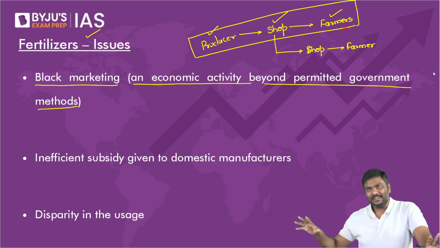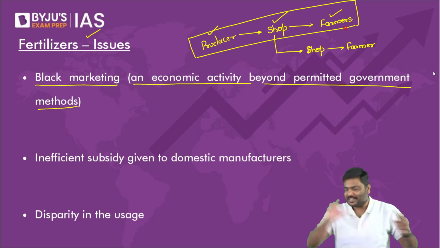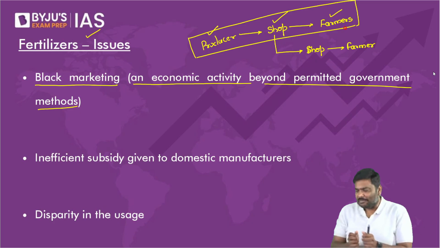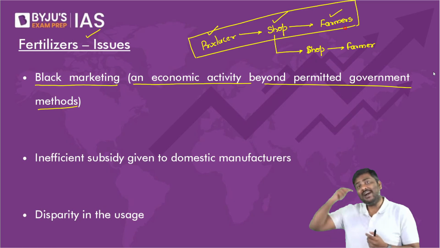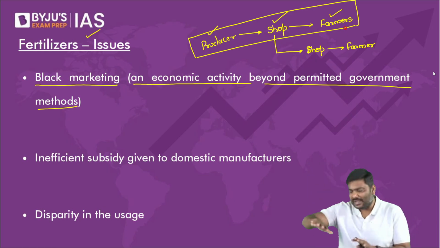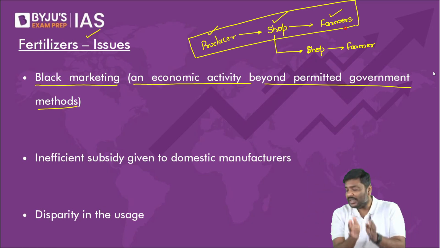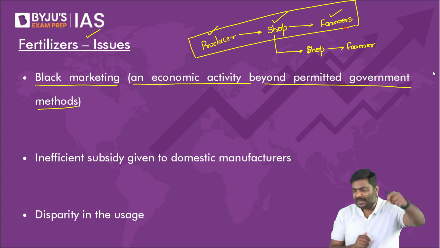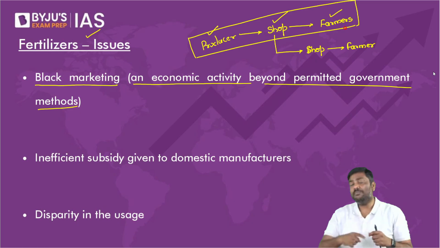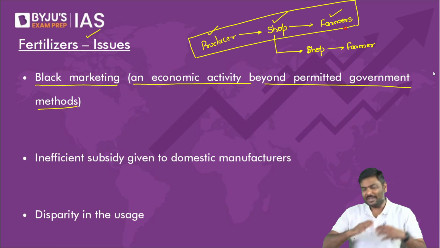Have you seen all of this happening in the market? In case of certain medicines, etc., right? Certain middlemen, touts will be there who are not supposed to be selling all of them. They will sell it to you, but at a higher price, and you will end up buying from them because it is not available through the normal channels. It is not available through the normal government approved channels.